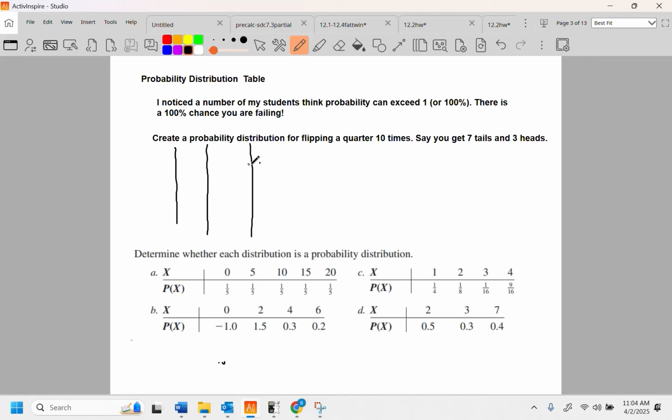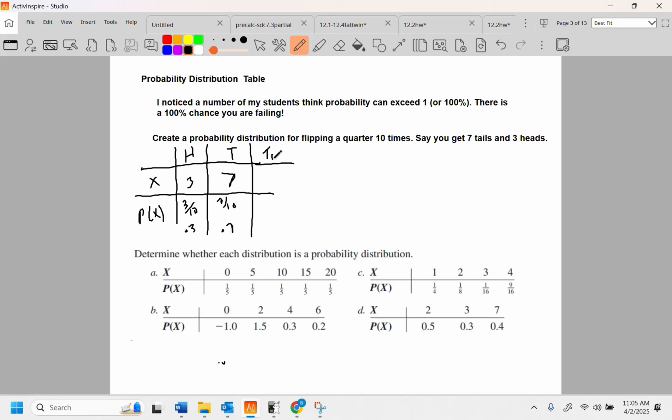Heads and tails, X, and the probability of event X happening. So you flip a coin 10 times, and you get tails 7 times, and you get heads 3 times. The probability of getting heads 3 times would be 3 in 10, or 0.3, okay? Getting tails would be 7 in 10, or 0.7.